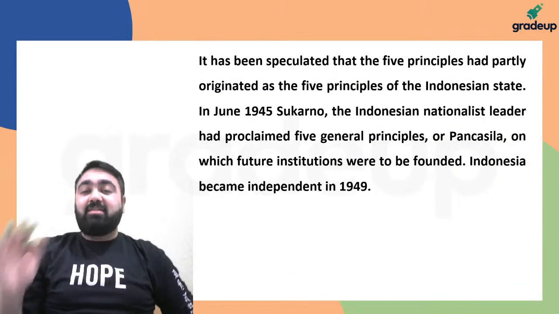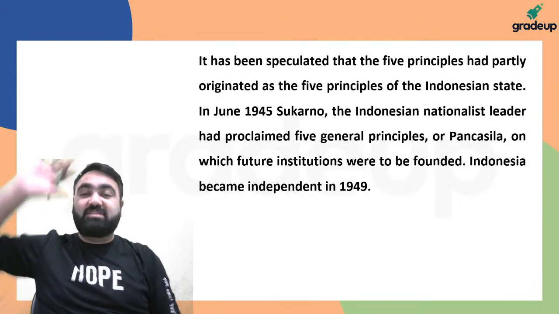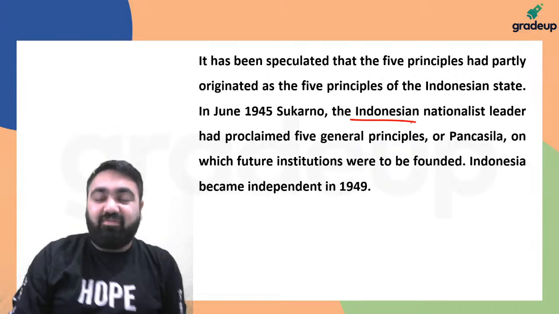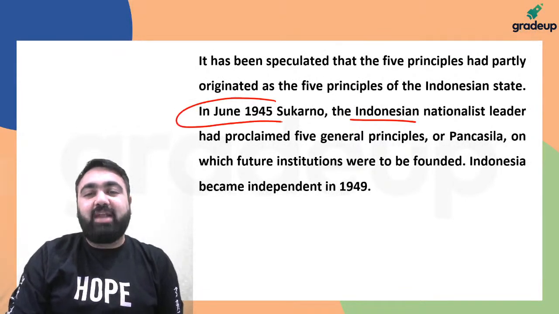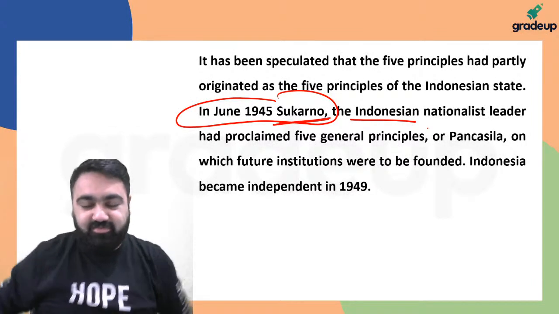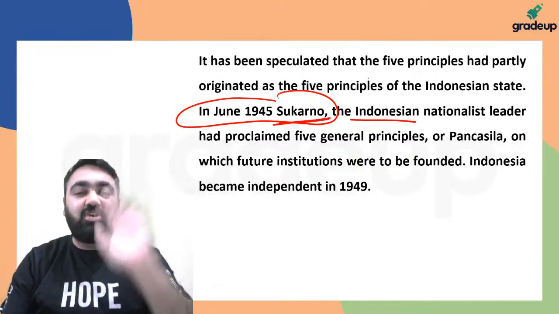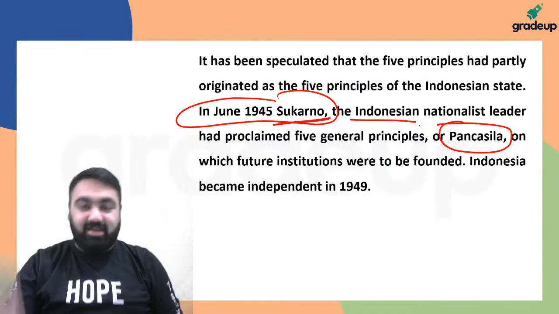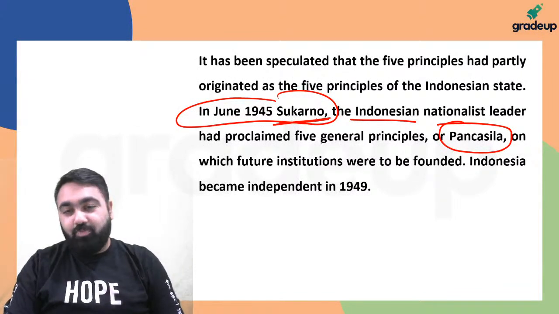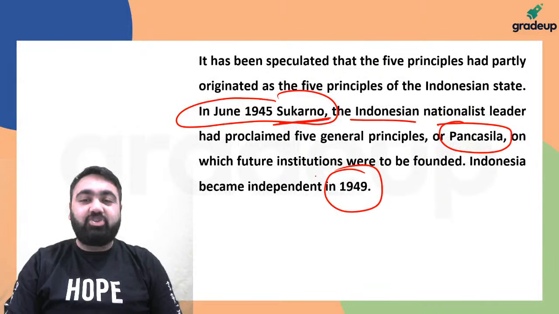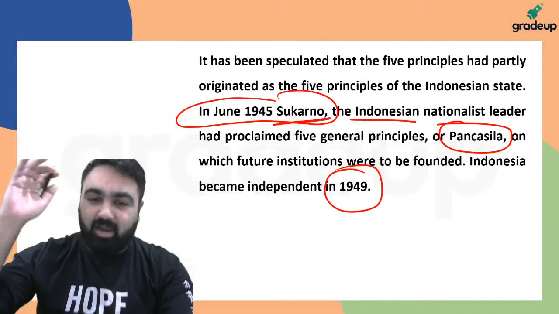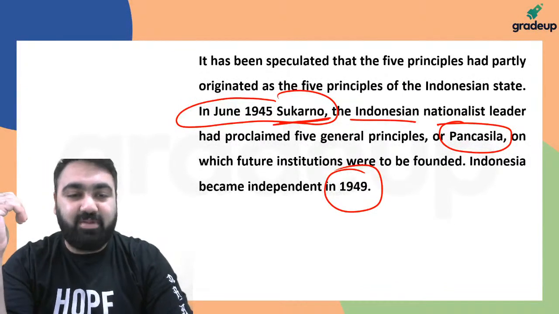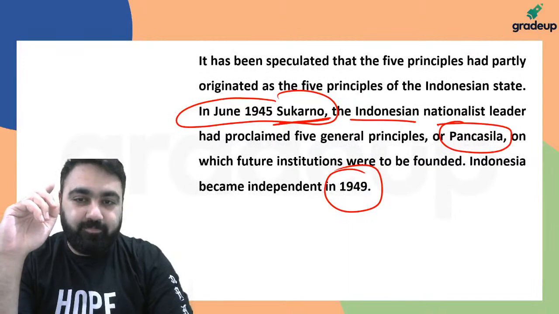In Indonesia, in fact, similar 5 principles were first given in 1945. In 1945, when Indonesia was still fighting for its independence, in June 1945, Sukarno, who was Indonesia's very famous leader, also gave 5 principles called Panchsila. So Panchsila were very similar to the Panchsheel agreement. If you understand this, how did these 5 principles start? The starting of these 5 principles was in Indonesia.